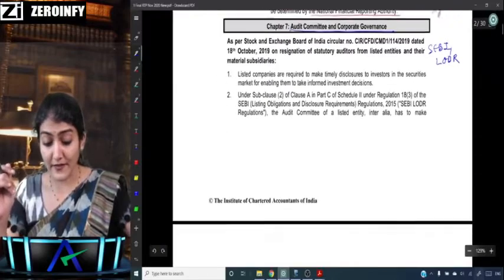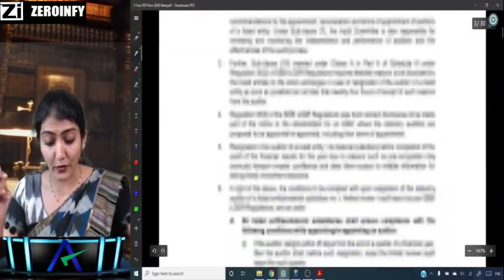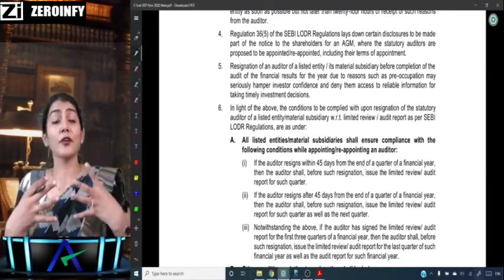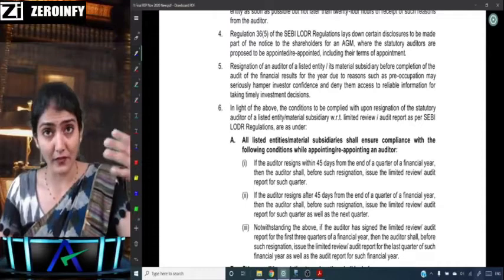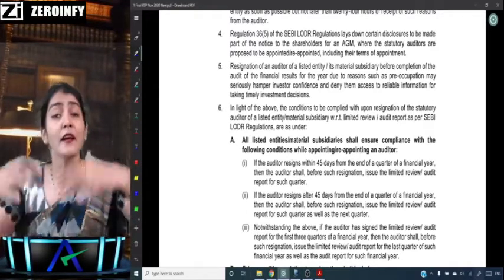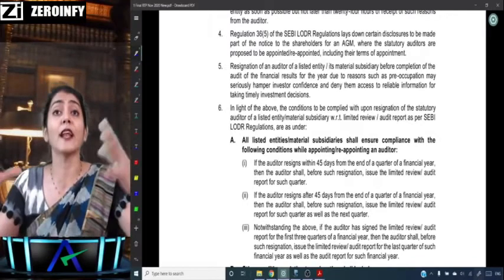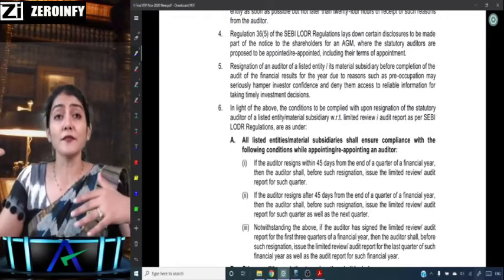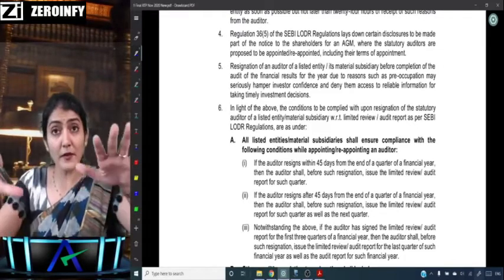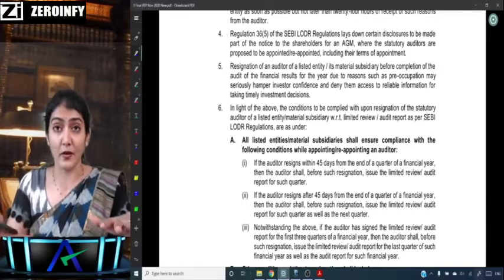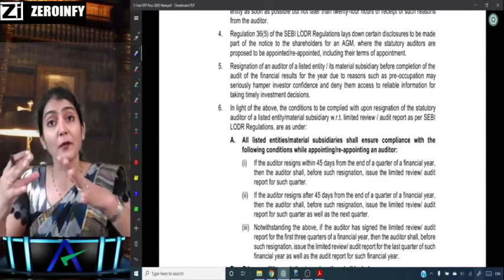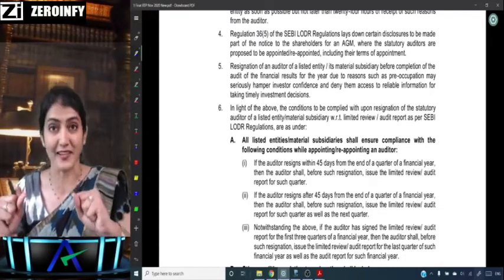Right? So what is the interesting part over here? If we take an overview or a revision of this amendment regarding SEBI LODR, it says the auditor of a listed company wants to resign. The auditor says there is no cooperation by the management, there is non-availability of information, and now he wants to resign. But it says you just can't get up and walk away all of a sudden. They've put some restrictions now on the resignation of the auditor. So does it mean that he cannot resign? No, he can very much resign. But now there are some conditions associated with the resignation.